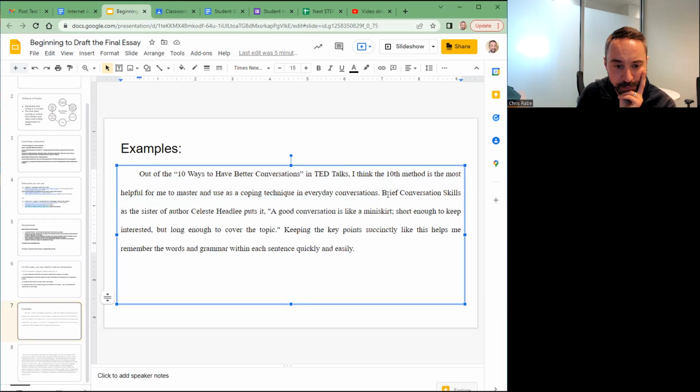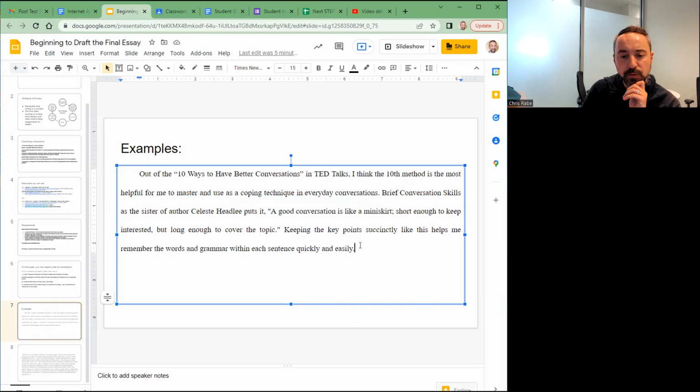They also do introduce the source, or discuss the source a little bit more, with a quote. Just so everyone knows, you don't really need a quote in your introduction. If you really want to, that's okay, but you don't need a quote. I think that this sentence might not be necessary. And then the student adds another sentence here that seems like the main idea of their essay. Keeping the key points succinctly like this helps me remember the words and grammar with each sentence quickly and easily. That could be a main idea sentence, although it's not exactly clear.